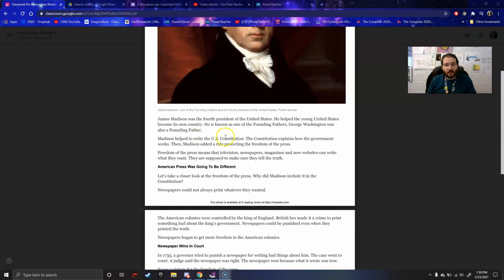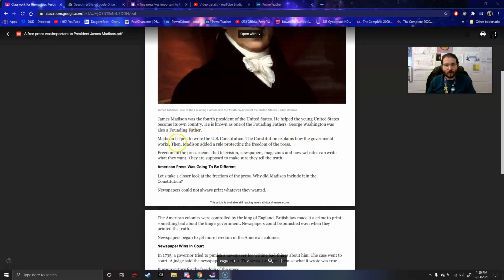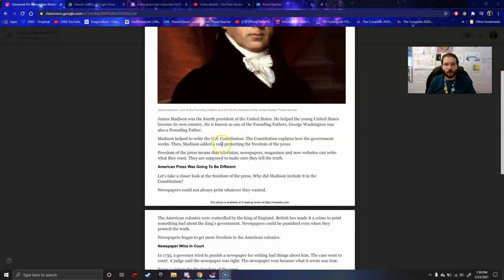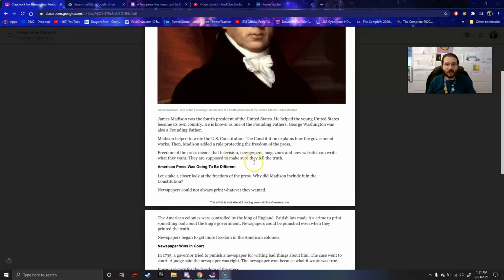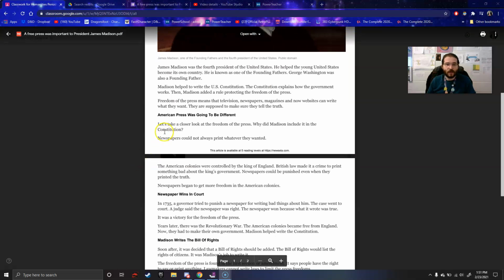Madison helped write the U.S. Constitution. The Constitution explains how the government works. Then, Madison added a rule protecting the freedom of the press. Freedom of the press means that television, newspapers, magazines, and now websites can write what they want. They are supposed to make sure they tell the truth.